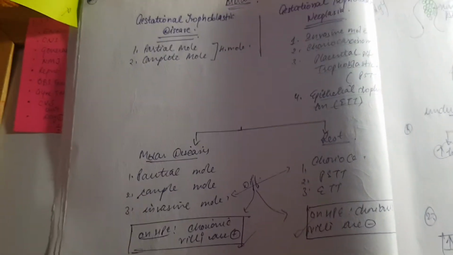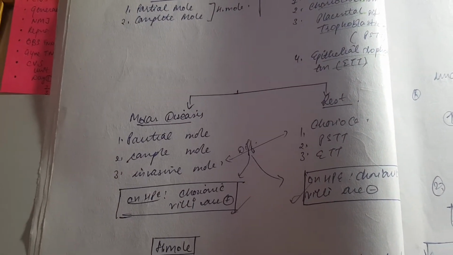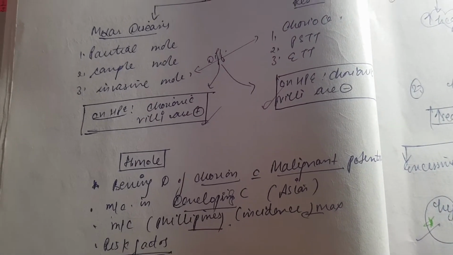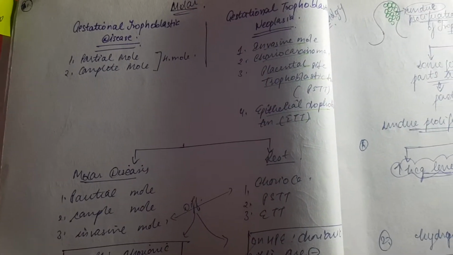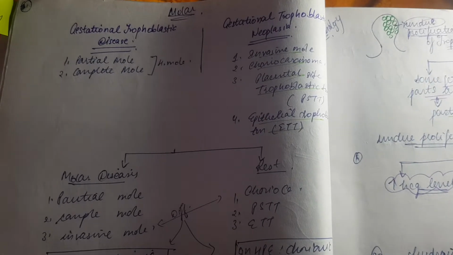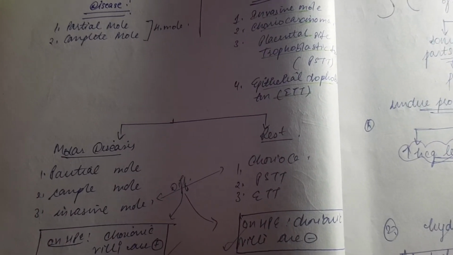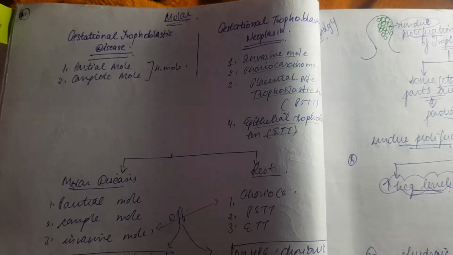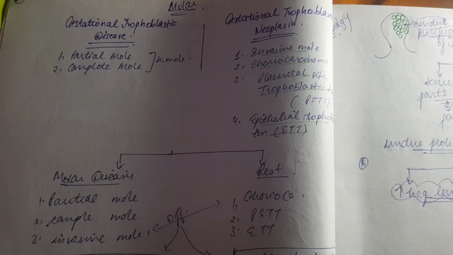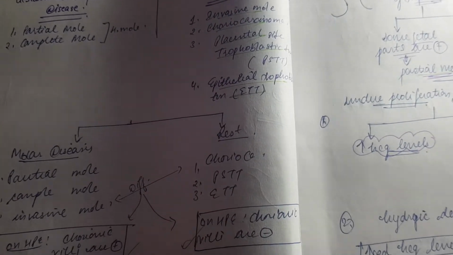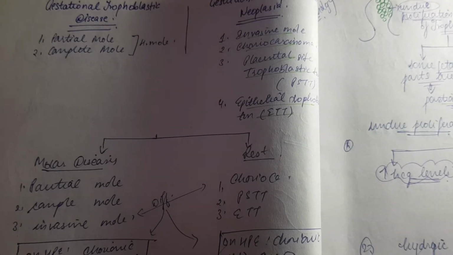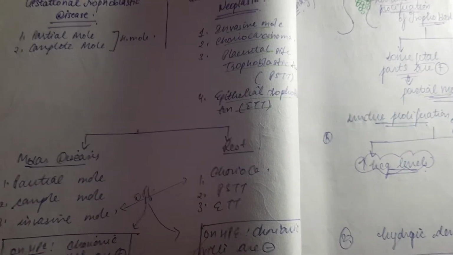So we will have a little overview, some 5 minutes overview, about molar pregnancy, right? This is a placental disorder, a gestational disease, a gestational trophoblastic disease. When I'm opening molar pregnancy, I really need to know about two things. On one side we have neoplasia, on another side we have a disease, right? Neoplasia is some cancerous malignant problem, and this is basically a disease. So disease is a little fine, neoplasia will be a little dangerous, right?